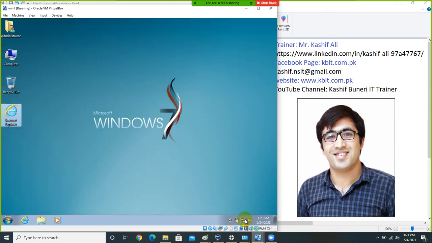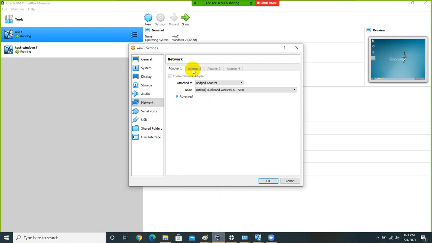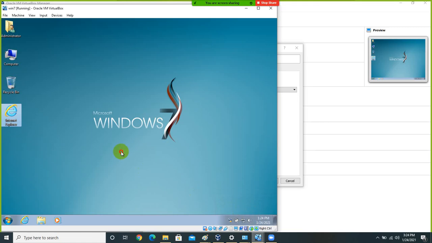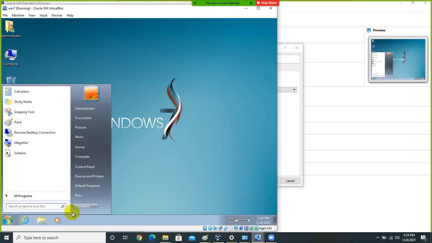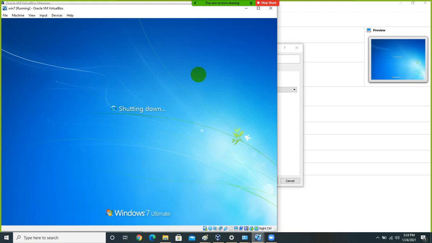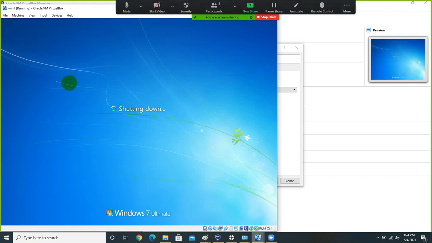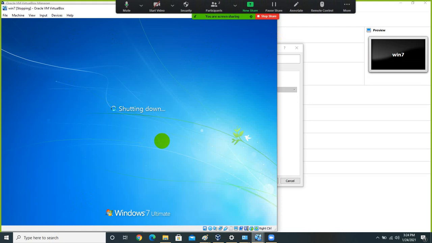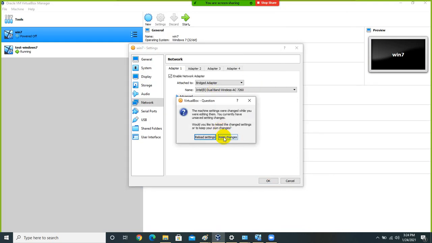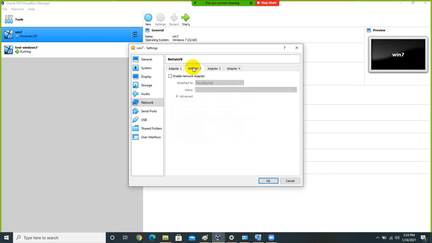And I will add another adapter. So unfortunately in VirtualBox I'm not able to add another adapter when the virtual machine is powered on. So the first step is to shut down your machine like this. So I shut down my machine. Once your machine is powered down, then you can add another adapter. So this is my adapter number 2, and I want to connect adapter number 2 to host only adapter, and click OK.